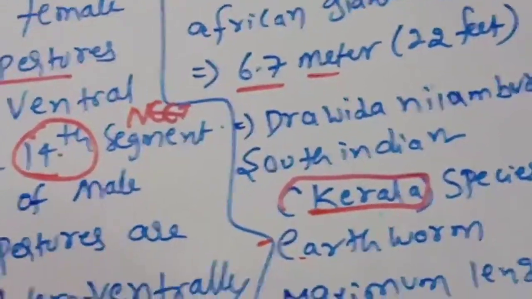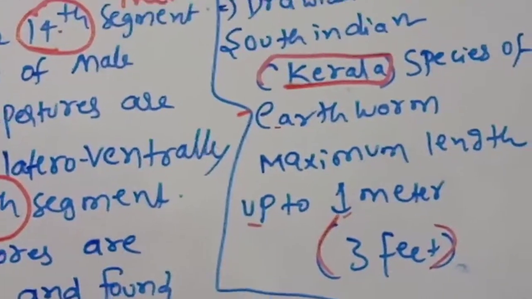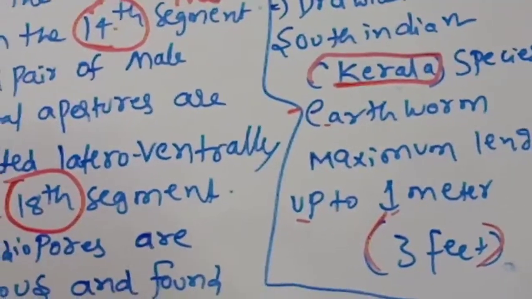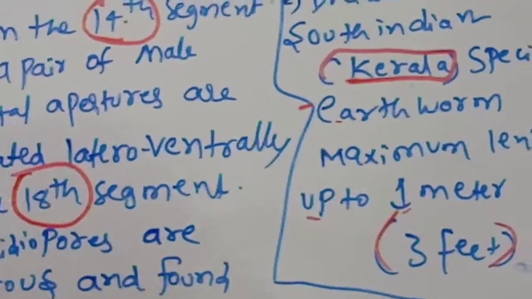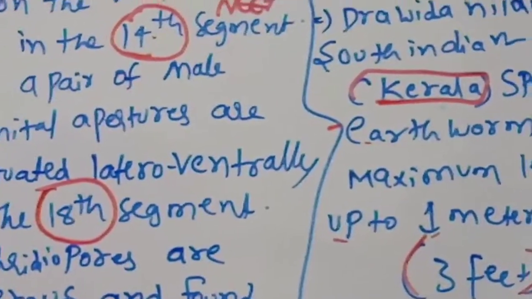So like this, there are different apertures externally. Okay, children, now we are going to discuss the anatomy of the earthworm.